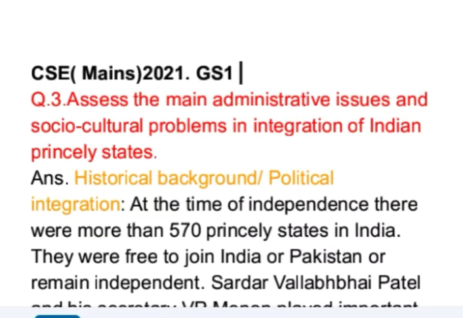This is question number 3 of GS Paper 1 of the Mains 2021 examination. The question is: assess the main administrative issues and socio-cultural problems in integration of Indian princely states.